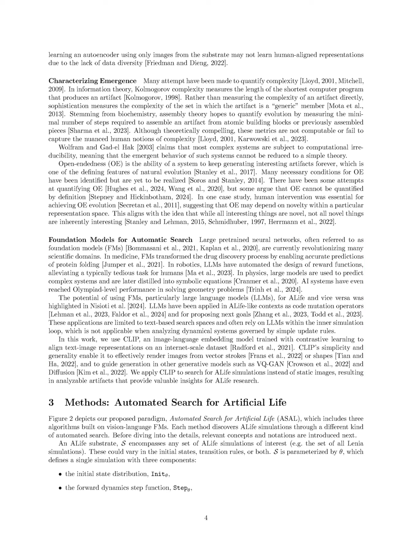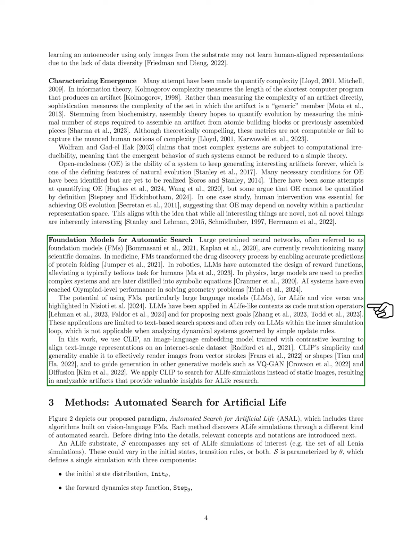Section Summary. In this section, we explore various artificial life, A-life, substrates that model complex phenomena, from cellular automata to neural networks, emphasizing their role in studying emergence and self-organization. We also discuss the application of automatic search algorithms and foundation models, like CLIP, to enhance our understanding of A-life simulations through image-language representations.